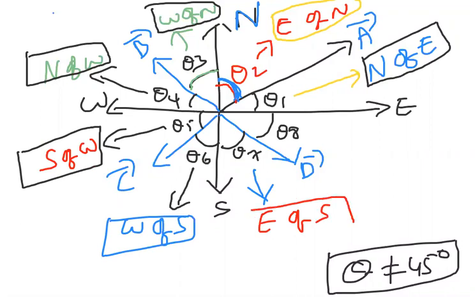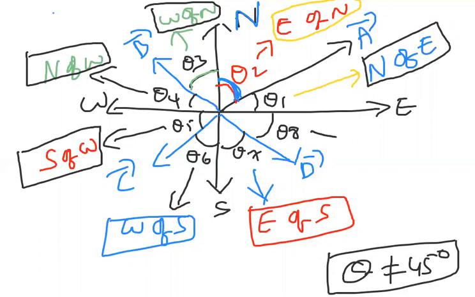Theta 6 is west side. Observe here, theta 6 is which direction? It's made with respect to theta 6 or theta 7. Both are with respect to south. But theta 6 is west side of south direction. Theta 7 is east side of south direction. Like that we can write.